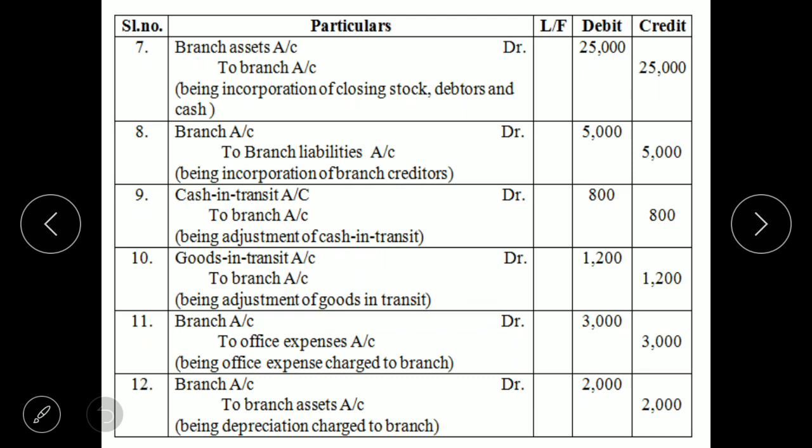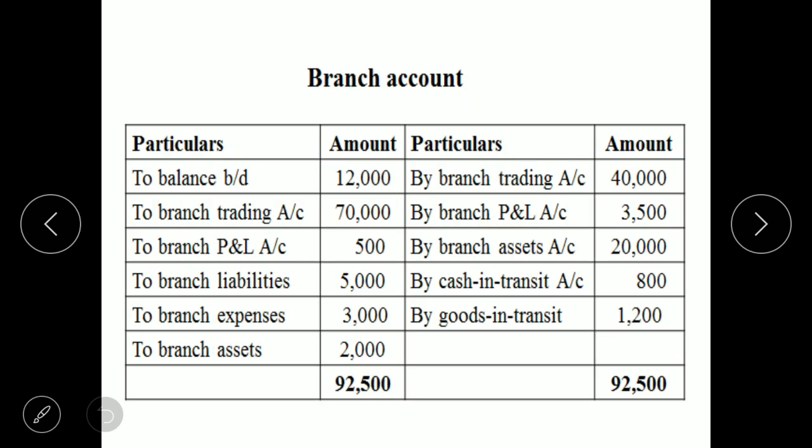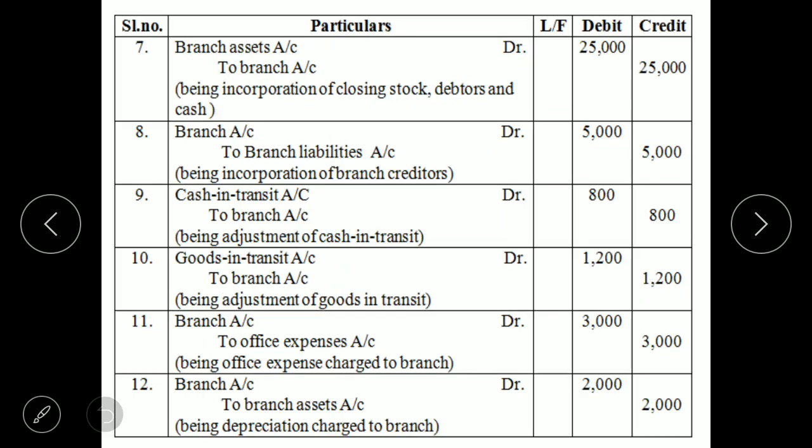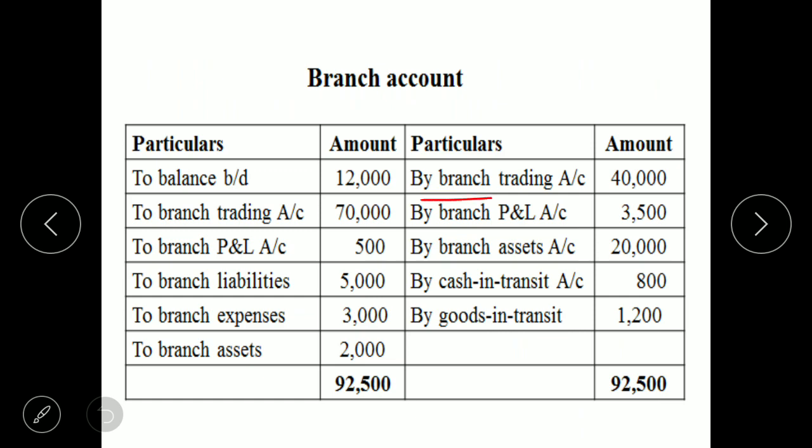So based on these journal entries, now we prepare the branch account. Branch account, in the adjustment they had given the opening balance, that is the debit balance of branch account was given, which becomes the opening balance over here. To balance brought down 12,000. First journal entry, branch trading account debit to branch account. So our branch account is credited. Hence this entry will go on credit side.